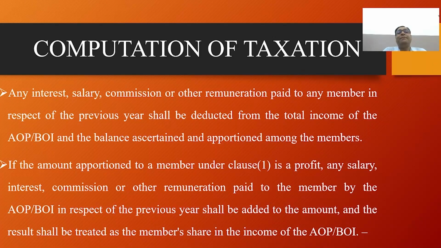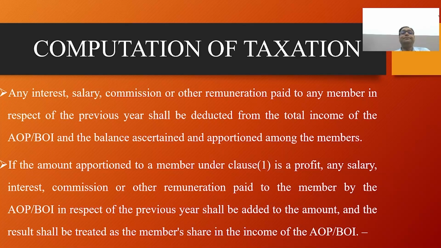Number 2, members liable to tax. If the total income of any member of the AOP or BOI for the previous year, excluding his share from the AOP and BOI, exceeds the minimum taxable limit, the tax shall be charged on its total income at the maximum marginal rate.